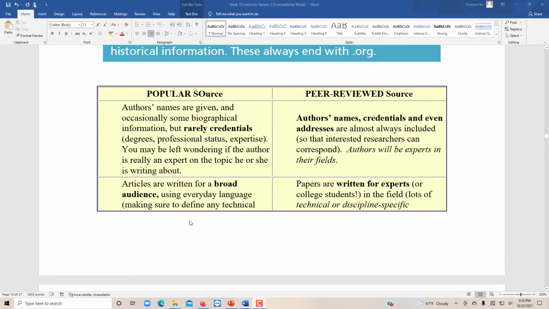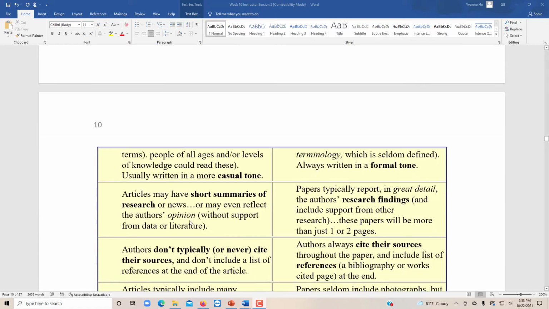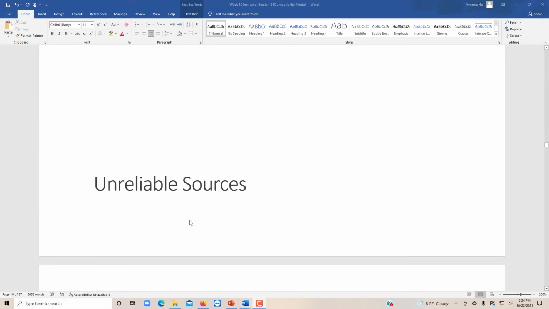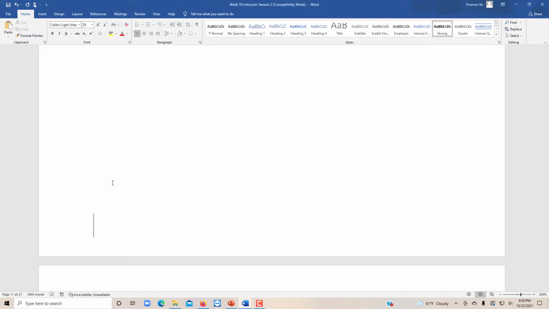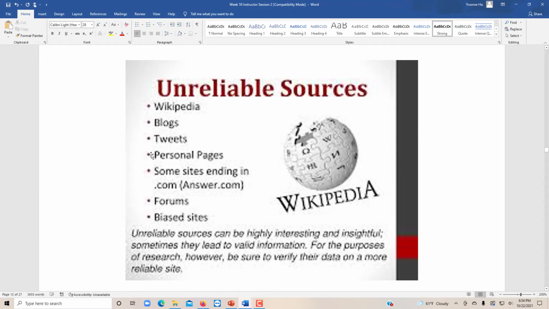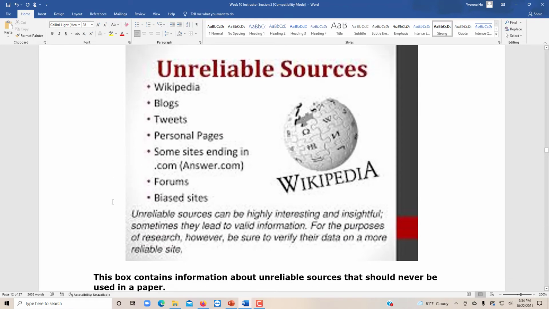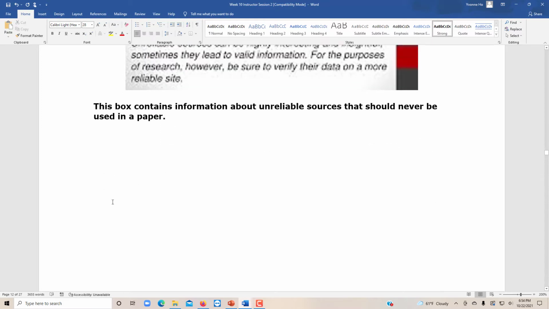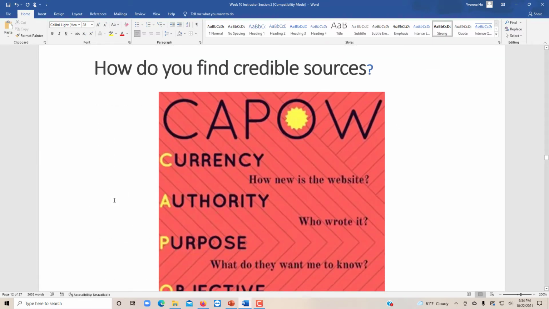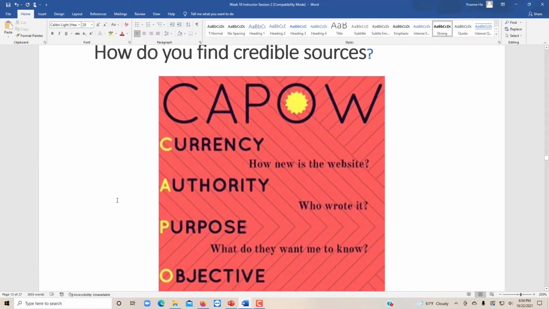Then I'm going to go over what are considered unreliable sources, such as Wikipedia, blogs, tweets, personal pages, forums, and biased sites. How do you find credible sources? I'm going to go over Kapow: currency, authority, purpose, objective, writing style. That is how you find a credible source.